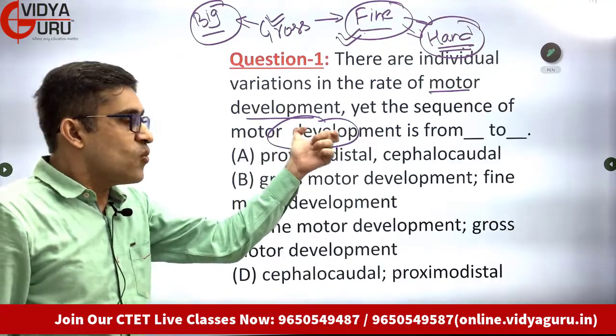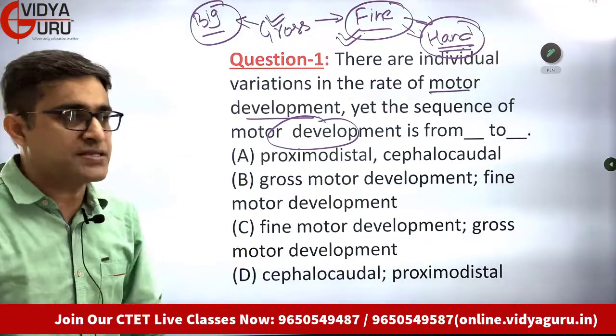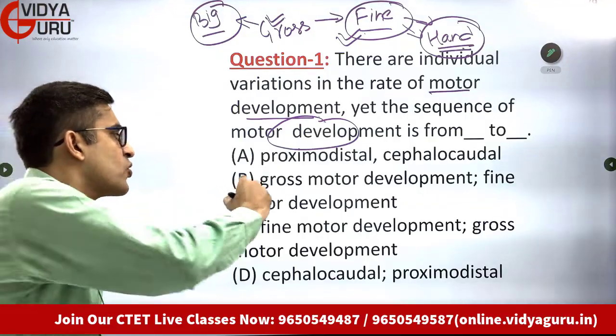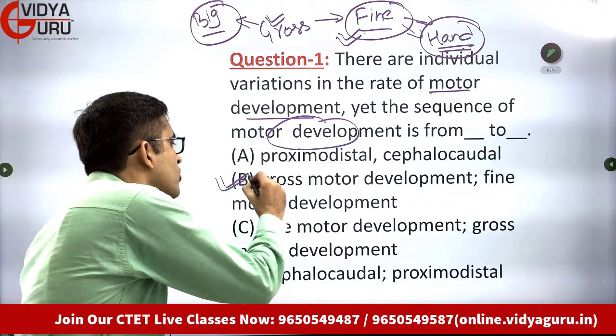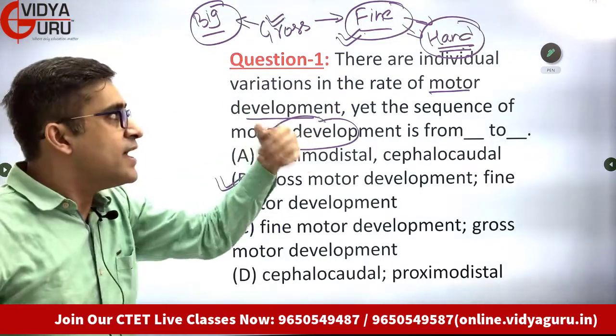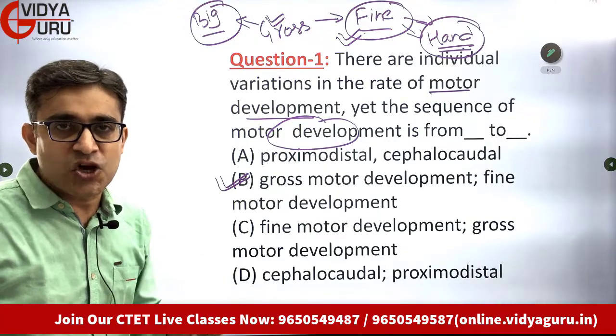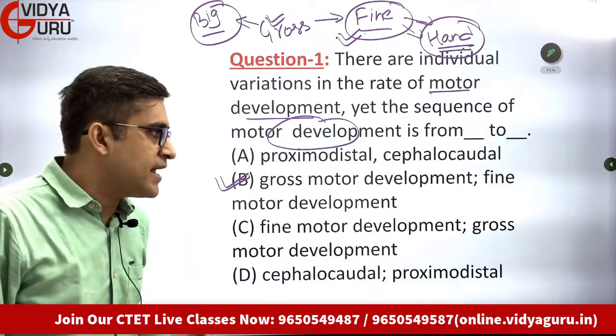So what is the answer? The answer to this question will be that the sequence will be from gross motor development to fine motor development. First we will develop gross motor skills, and after that we will develop fine motor skills. Now let's move on to the next question.